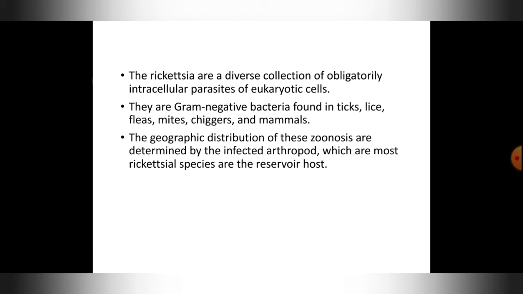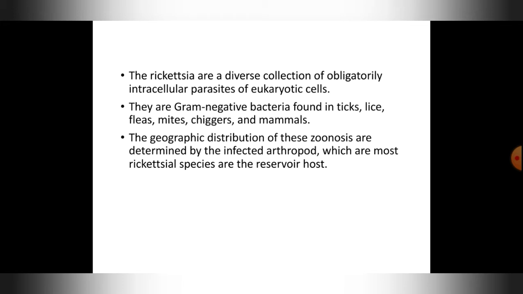So what is gram negative and gram positive bacteria? Bacteria is usually divided into two types, gram positive and gram negative bacteria. Gram positive bacteria, they have a thick peptidoglycan layer and no outer lipid membrane. Gram negative bacteria, they have a thin peptidoglycan layer and they have outer lipid membrane. Okay, so these are the differences between gram positive and gram negative bacteria.